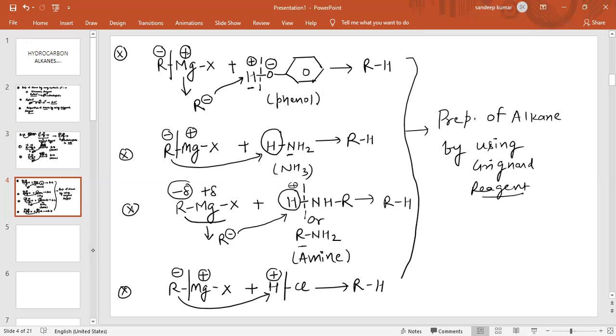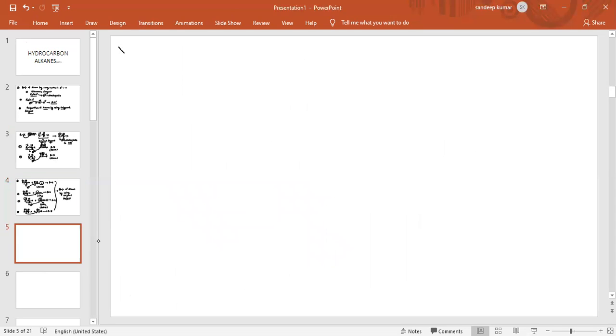Any doubt to anyone? Next, see again, some more methods. By using Grignard reagent, we can prepare the alkane. If there is acidic hydrogen on alkyne, I am using again Grignard reagent, which is RMgX, plus terminal alkynes. We are using terminal alkyne because there is acidic hydrogen on terminal alkyne.